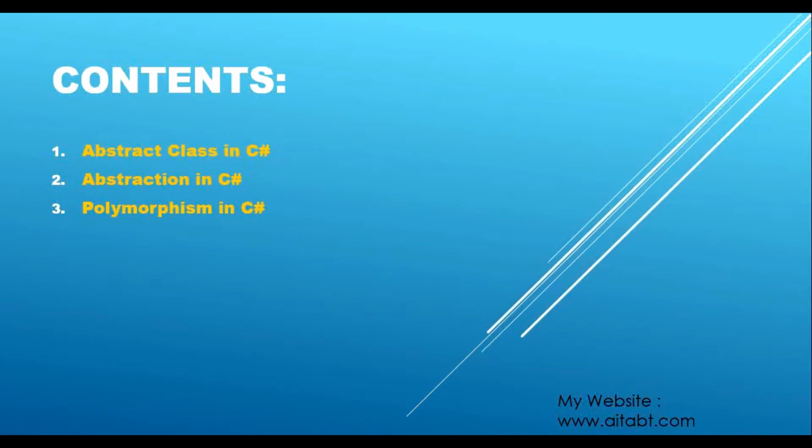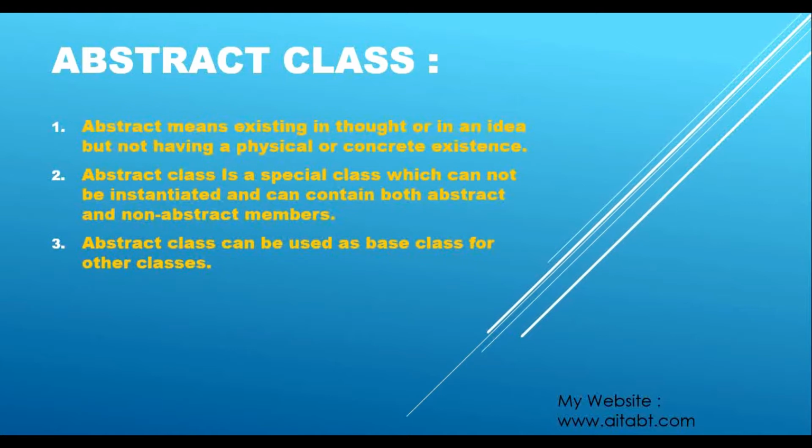If you are not aware of that, please check those videos first. Today we will learn abstraction and polymorphism, the remaining pillars of OOP, and first we will see what is abstract class.